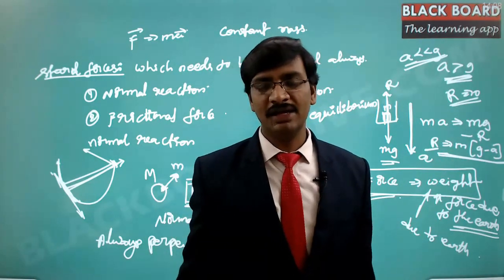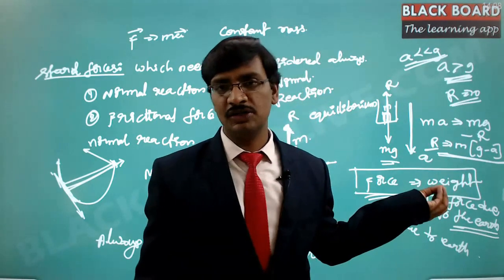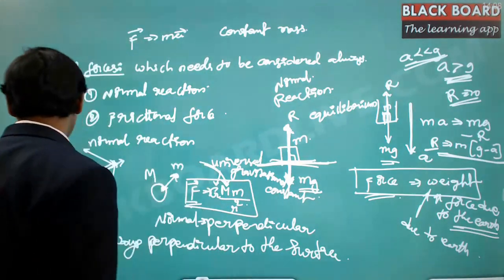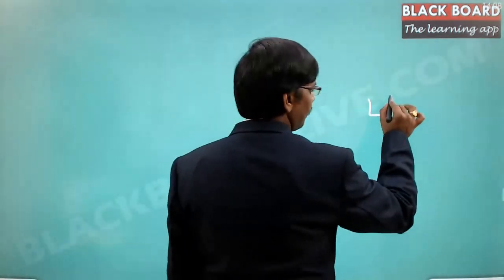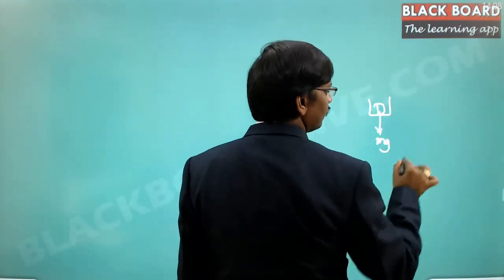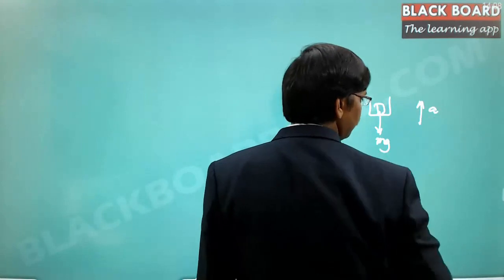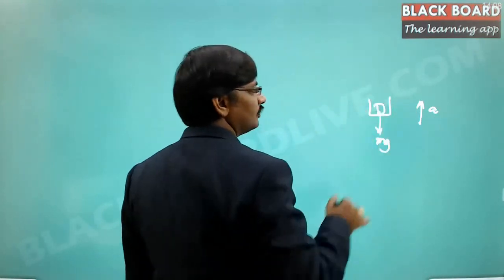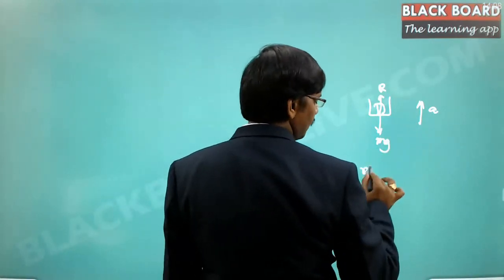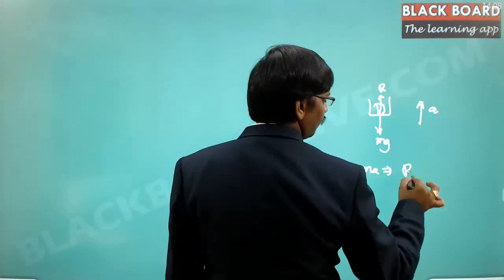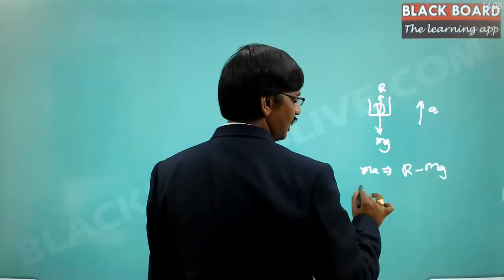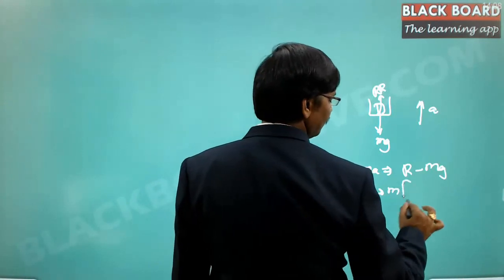If you weigh it, it will show a lesser value in the lift. Suppose the lift is moving upwards. This is the lift and this is the man. Here mg is acting downwards and the lift is going upwards with an acceleration of a, and the normal reaction R is in the upward direction. Now the force ma is equal to the aiding force, normal reaction, minus the opposing force, weight. So R is equal to m times (a plus g).